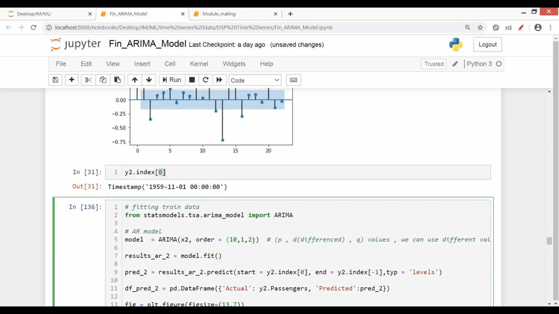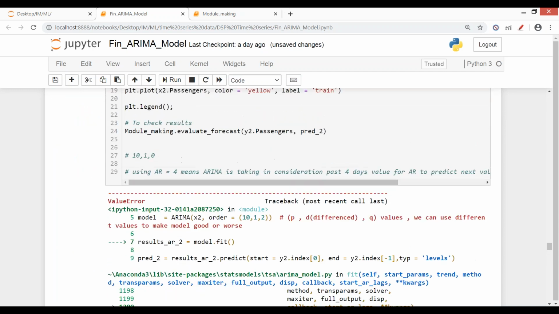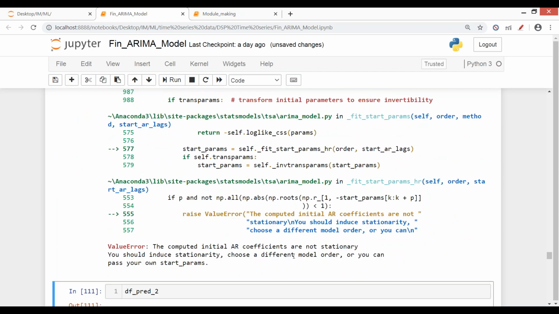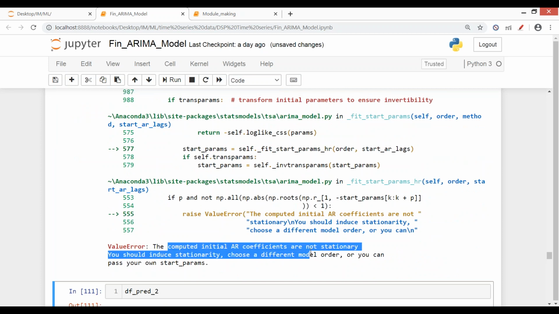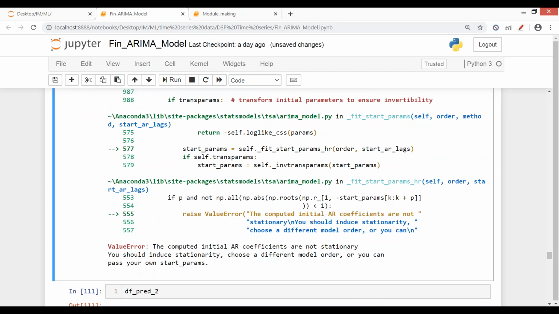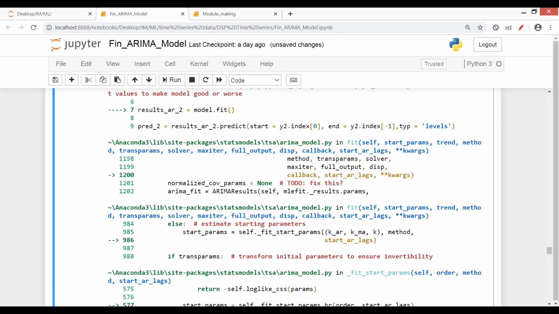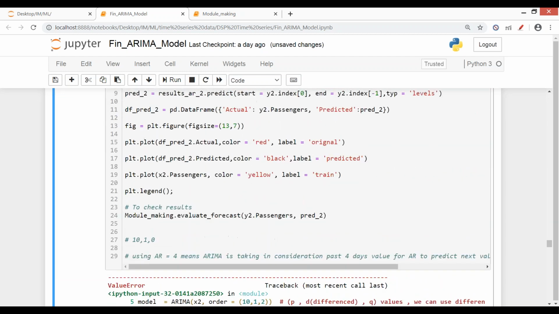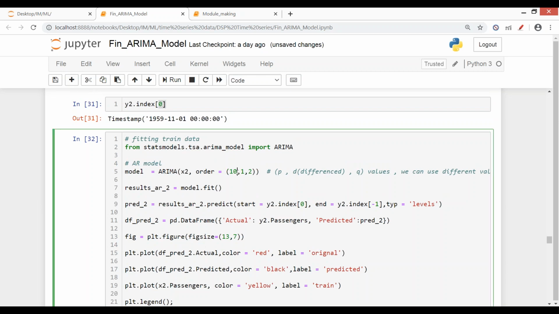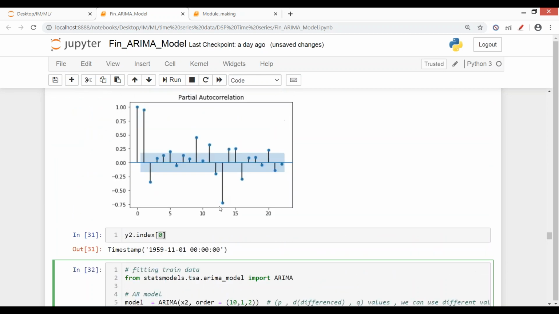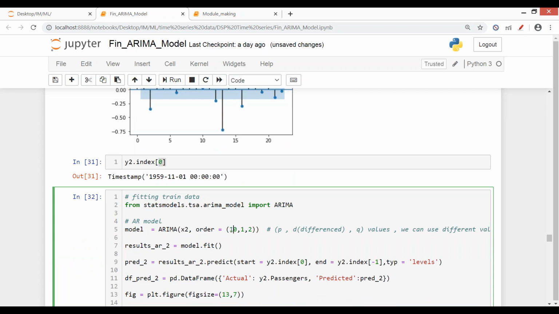So if we just take in 2 here, and then it will take some time. Okay, what it says, it's not stationary. So see, it says these parameters do not fit. So in case you have to change the values, again, increasing and decreasing of values. हमने यहाँ पे AR का order क्या लिया था 10, like till these values. Now let's just try from the very first again, because this was very high order and this came out to be very low. So backend में it does its own calculation, so it did not fit, so it gave an error. So उस case में you have to go with some less values for both.